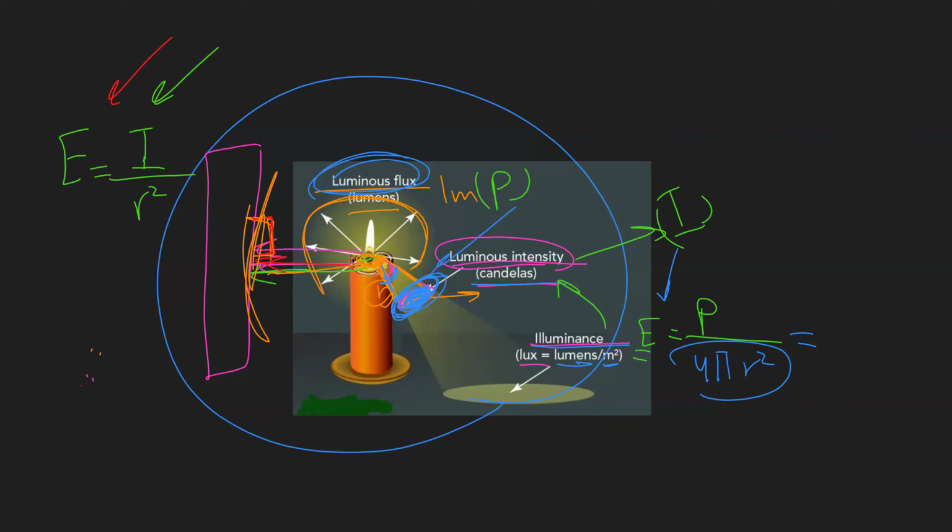So you understand now what luminous flux is. We said it is P, its unit is lumen, and it is the total amount of light that a source of light emits. And we understand what illuminance is: its unit is lux, and it equals the total luminous flux over the area of the sphere, which is 4 pi r squared.